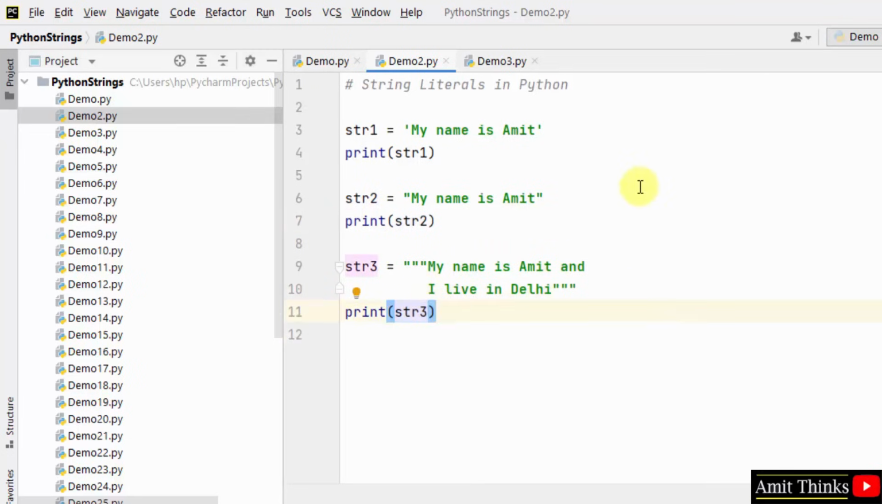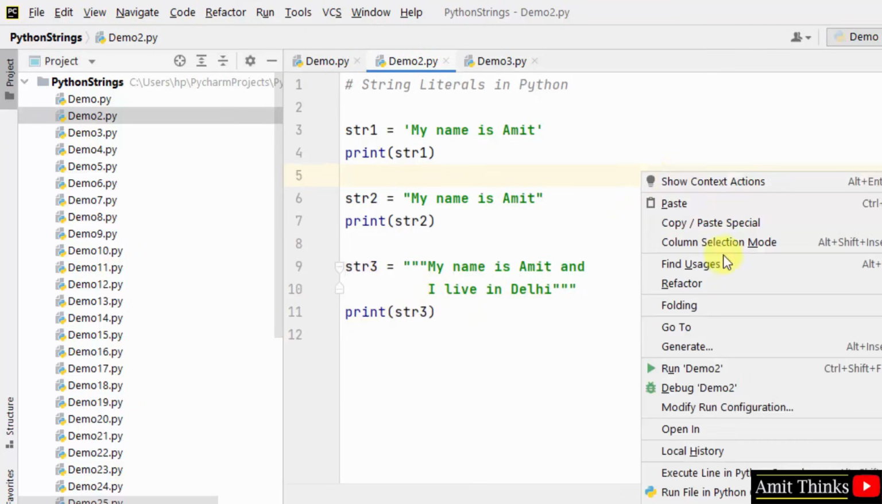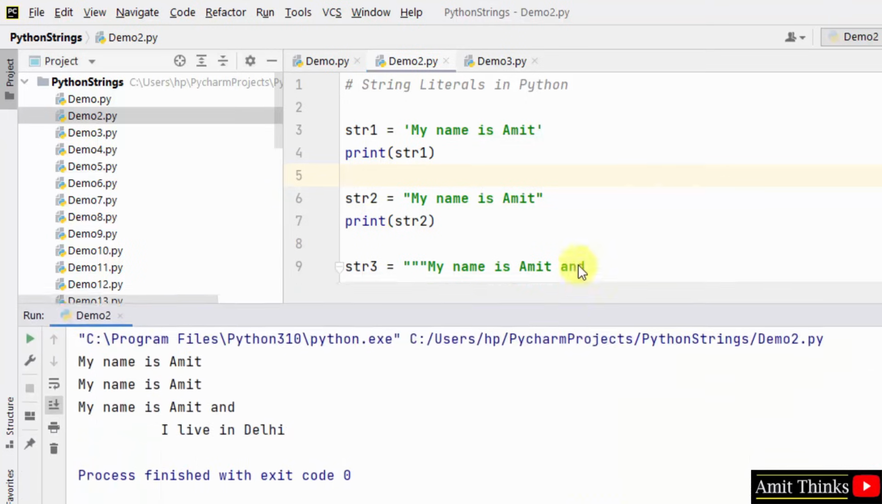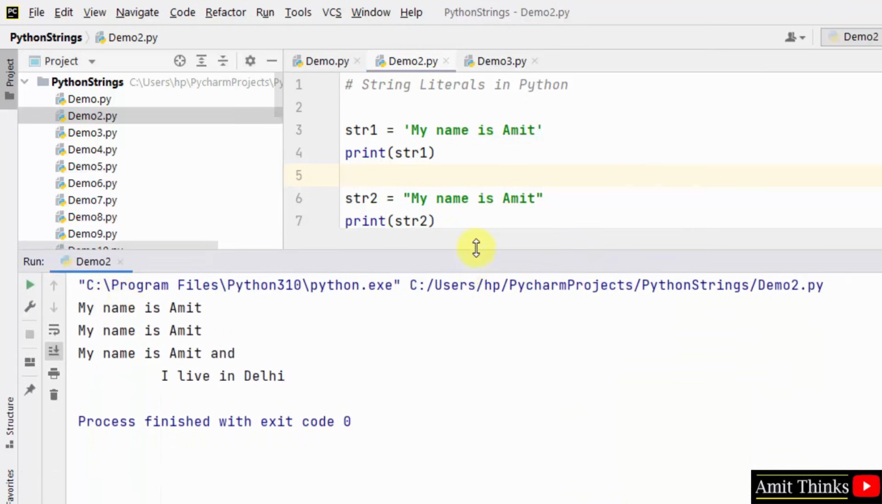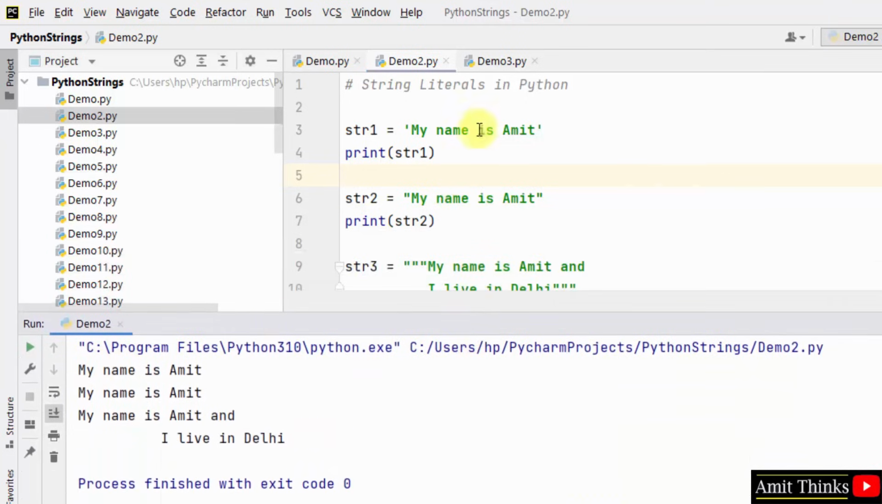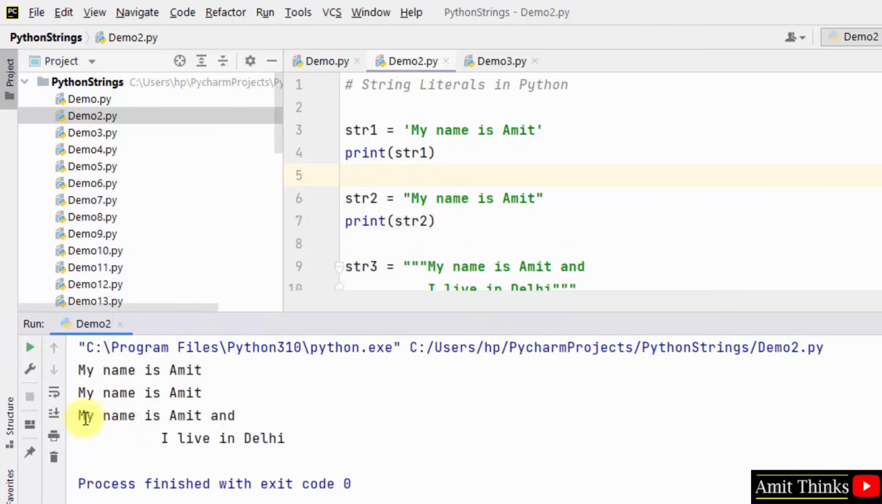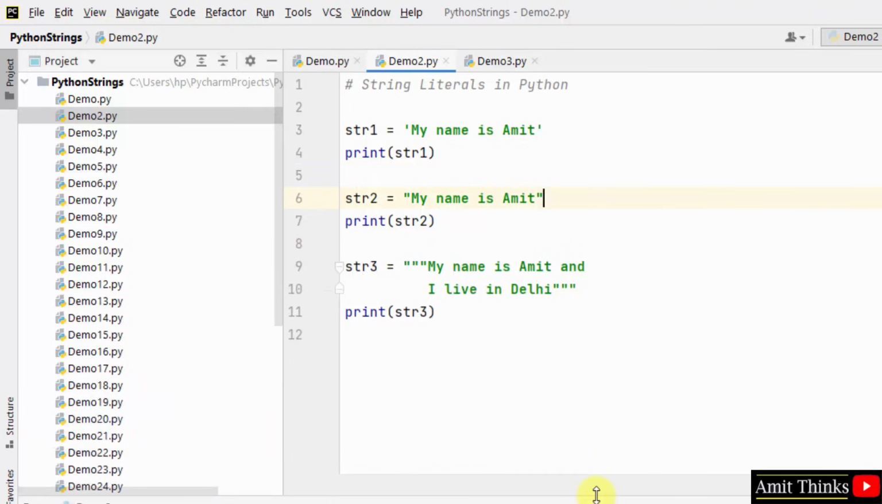Now when I'll right click, it will also save and run it. When I'll right click and click on run demo, it will also save it and run it. Let's see. Here you can see single quotes it printed. For double quotes it printed, and for multi-line string it printed on the next line.